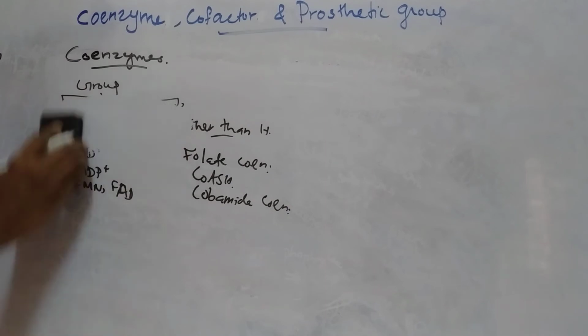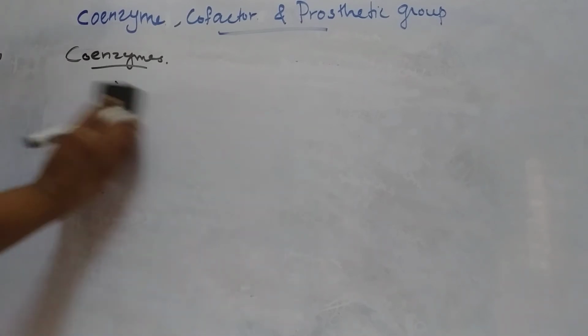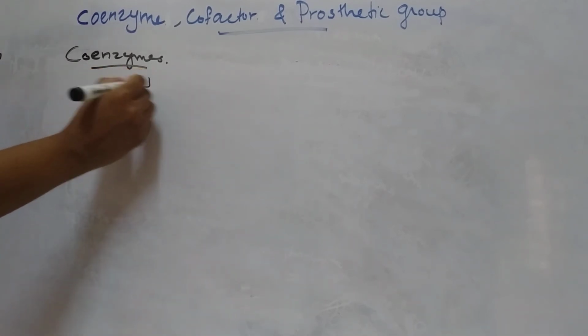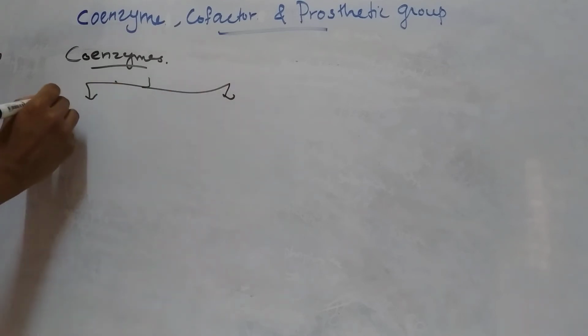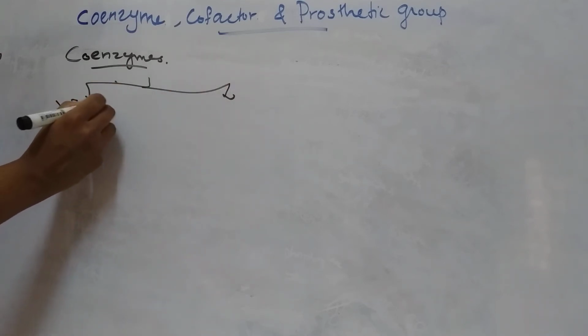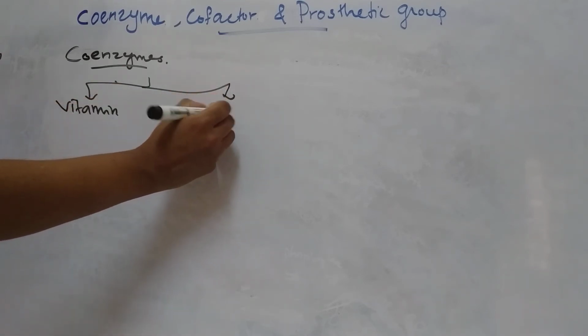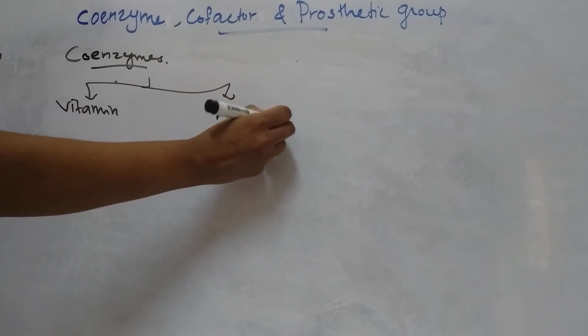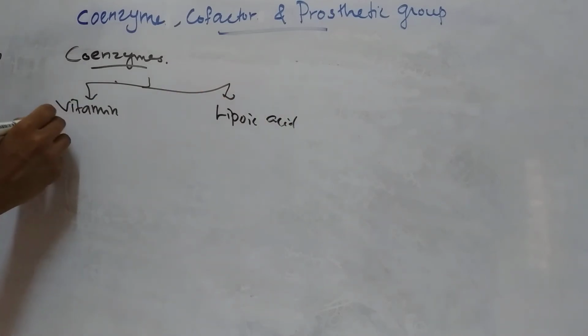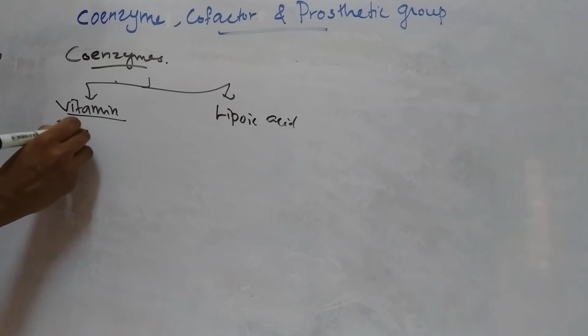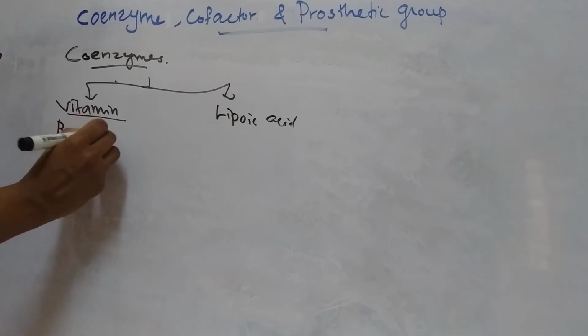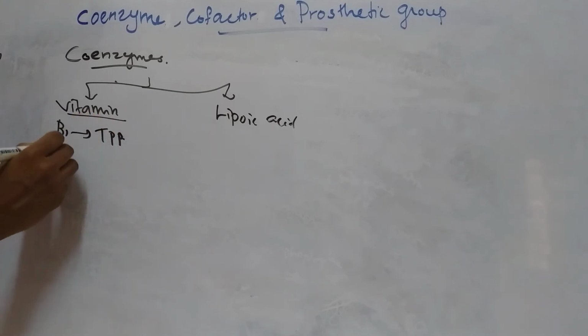The second classification is vitamin derivatives and lipoic acid. Vitamin derivatives, for example, vitamin B1 coenzyme is TPP, thiamine pyrophosphate.